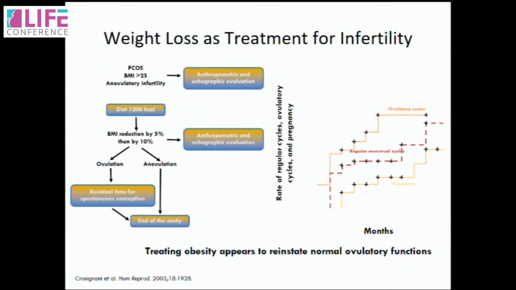This is one paper that looked at 33 women who were not ovulating. They all had a high BMI of more than 25. They were all given a 1200 kilocal diet for 6 months and 1 year. At the end of that, most of them lost weight. BMI was reduced either by 5% or by 10%. At the end of 6 months, 18 out of 33, and at the end of 1 year, 27 out of 33 had spontaneous ovulation. So most probably the best tool for obese PCO is weight loss.